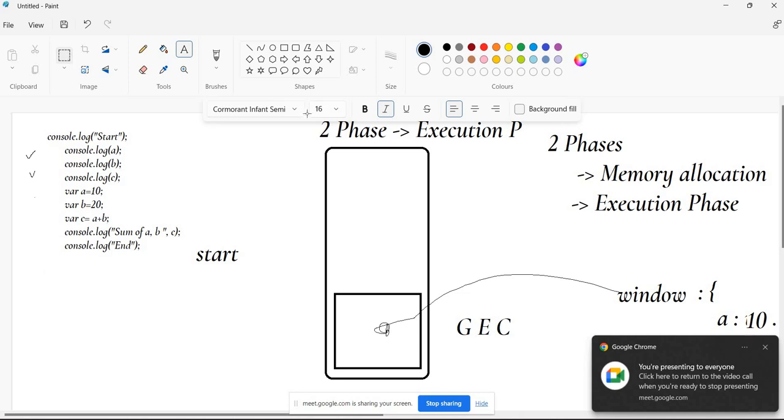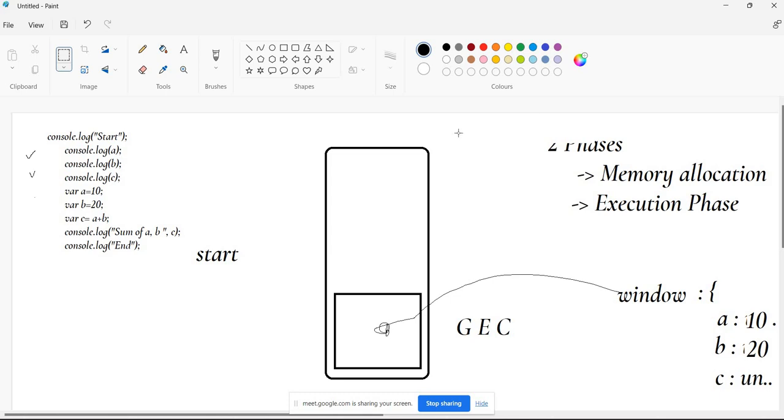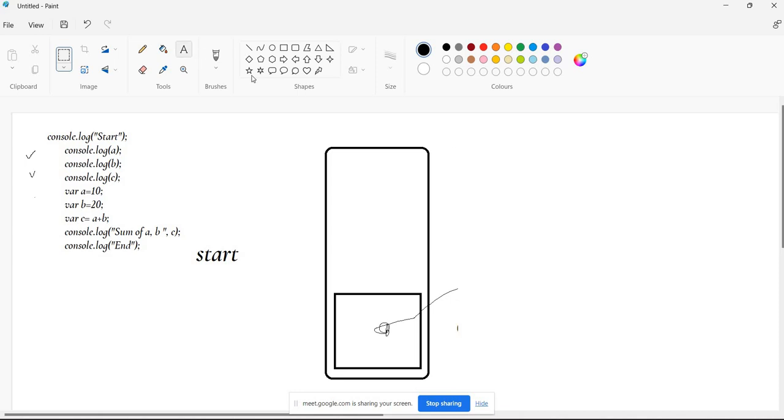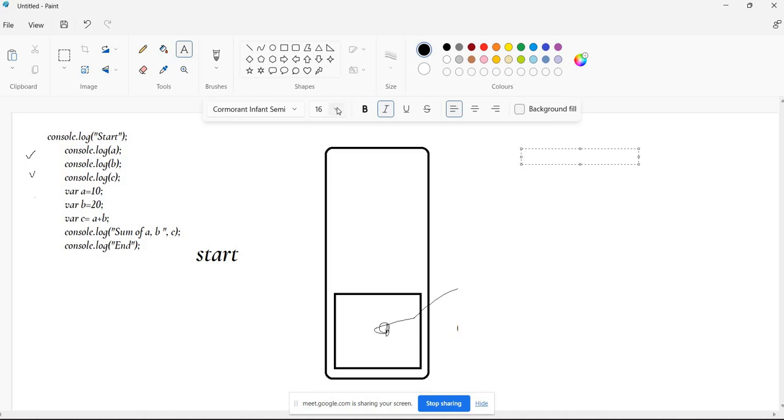Now, the JavaScript engine will create the global execution context and the window object will be there, right? Yes, sir. So I'm just drawing the window object here. I hope you're able to see that text, right? Yes, clear, sir. The window object is there for us. So what is the first phase? Memory allocation phase.